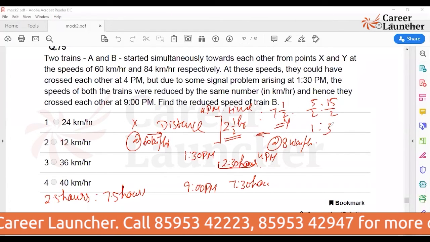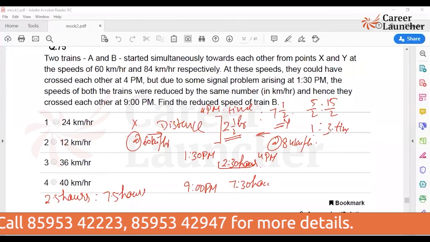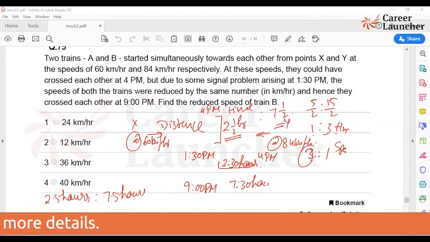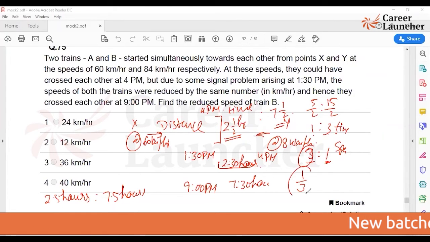I'll say the ratio of the time taken is 1:3. So what would be the ratio of the speed? I'll say 3:1. The speed that was there earlier becomes 1. Earlier it was 3, now it is 1. So that means the speed is supposed to reduce by 1/3.